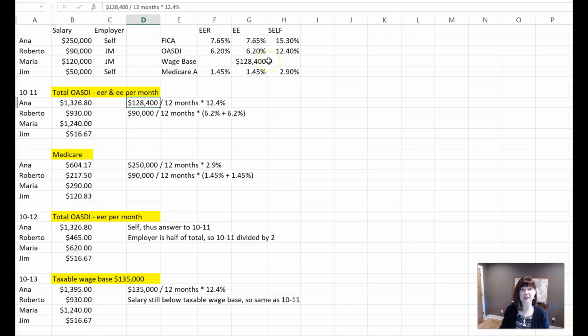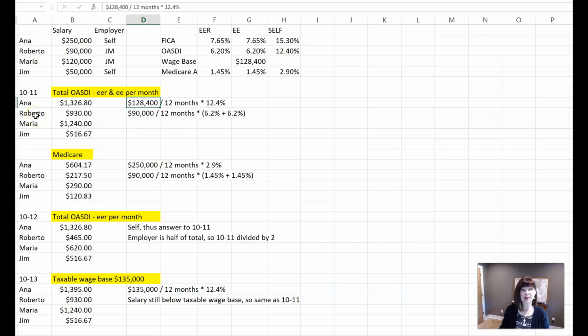Okay. So as you can see here, Anna makes more than the wage base of $128,400. So because she makes more than that, that's all we're going to pay for OASDI. So it's $128,400 divided by 12 months because we're looking for monthly pay periods times the 12.4%. So the whole thing here because she is self-employed, okay?